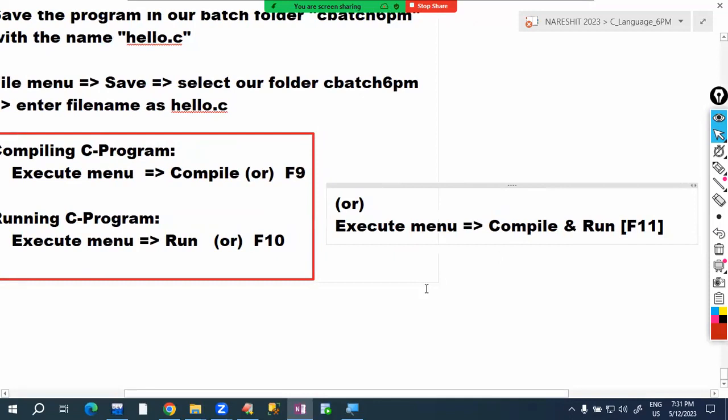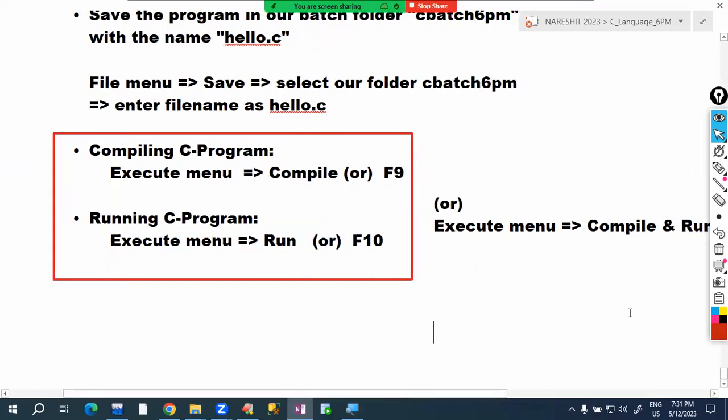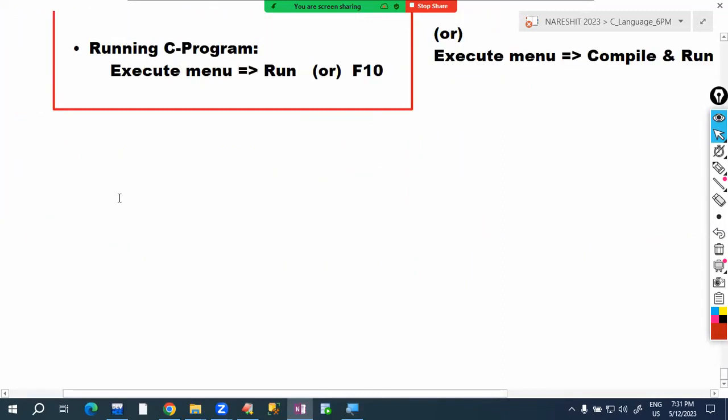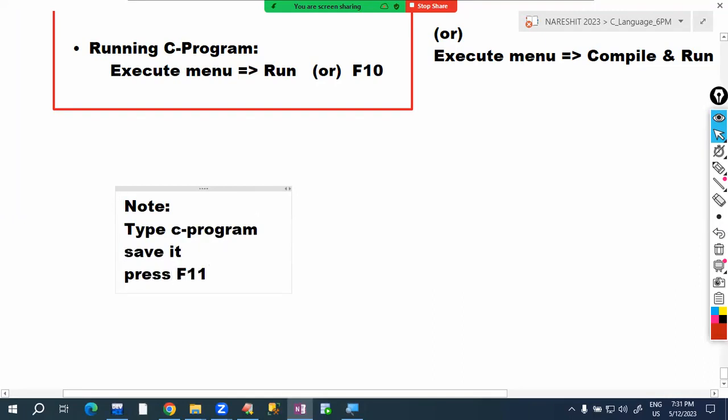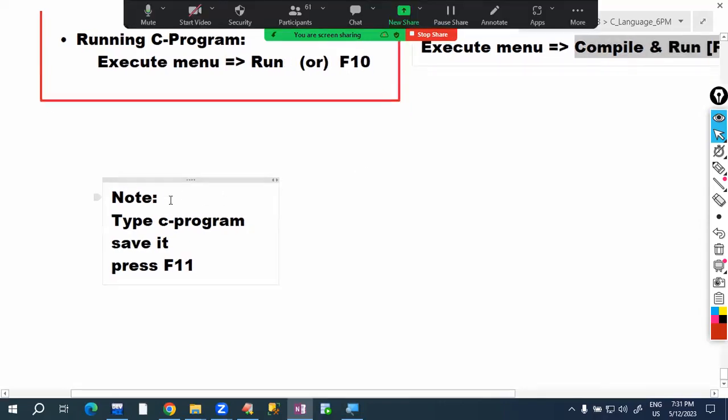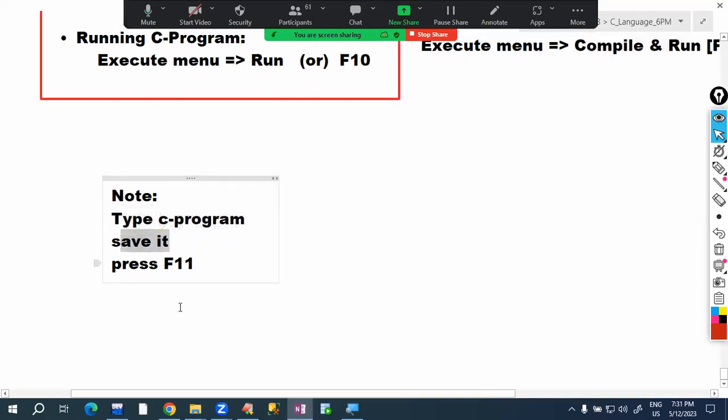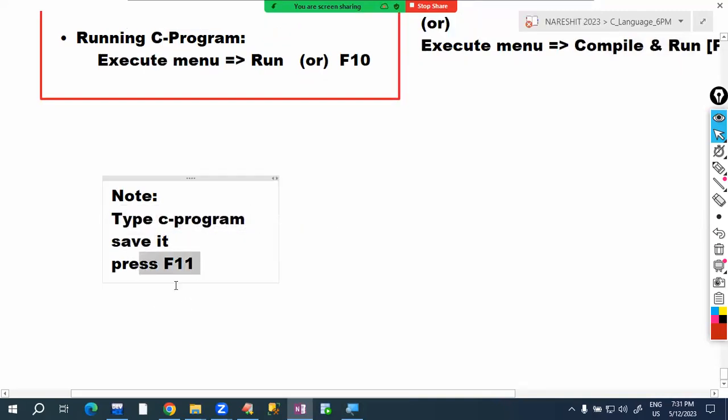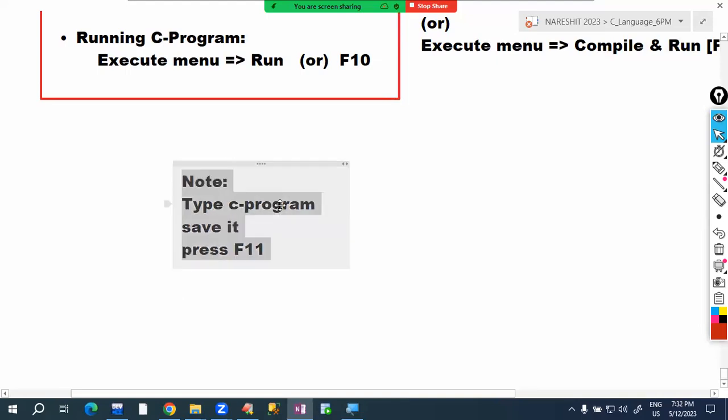So my suggestion, the conclusion, is: type the C program, save it, then press F11. F11 means what? Compile and run. Type the C program, save it, press F11. F11 compiles and runs the program and displays the output. So very, very simple.